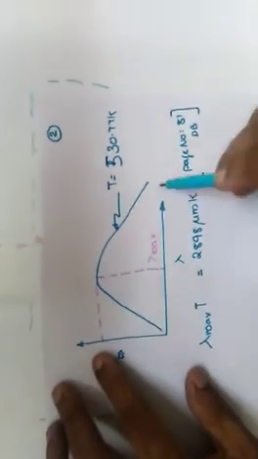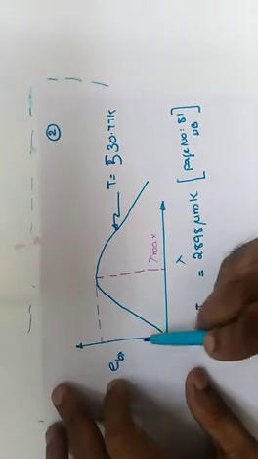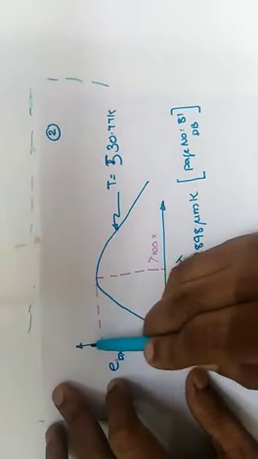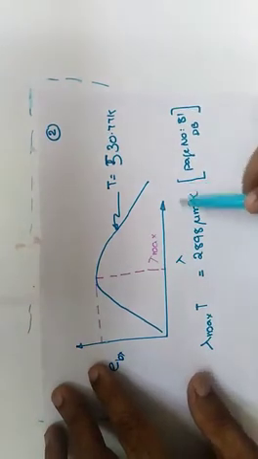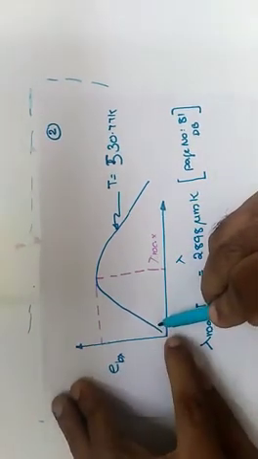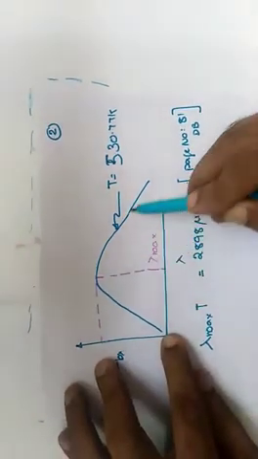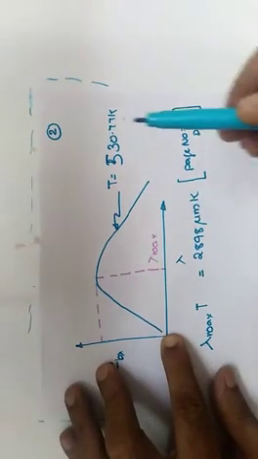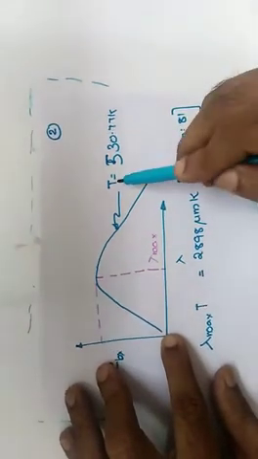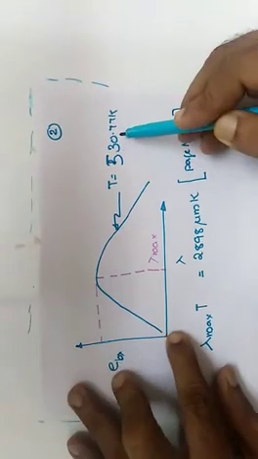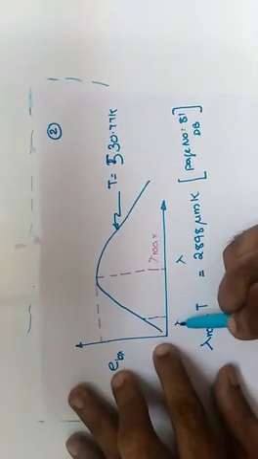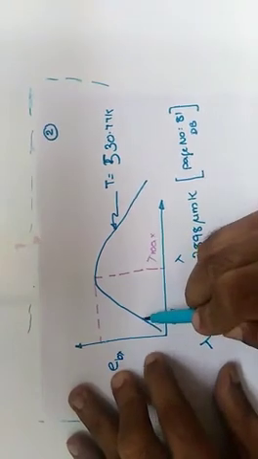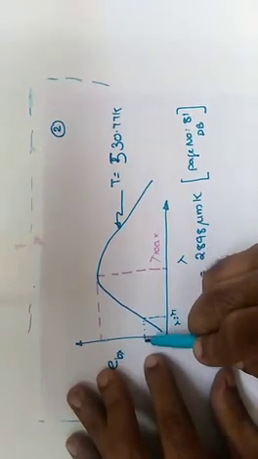You look at this curve. This is the emissive power and this is the wavelength. Consider a surface at a temperature of 530 Kelvin. If we have a surface at a temperature of 530 Kelvin with wavelength say lambda equal to lambda 1, we have the emissive power this much.